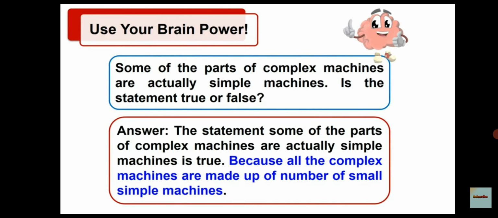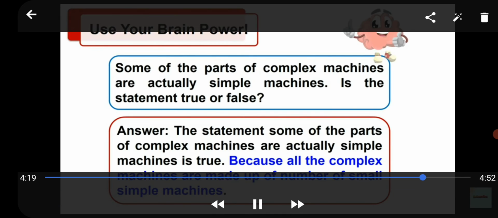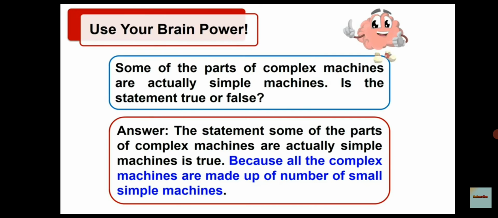Because now only I explained the statement that is given, because all the complex machines are made up of a number of small simple machines. That's why our statement is true. Now children, related to our this chapter, in our assignment question is there, how does a pulley help us?